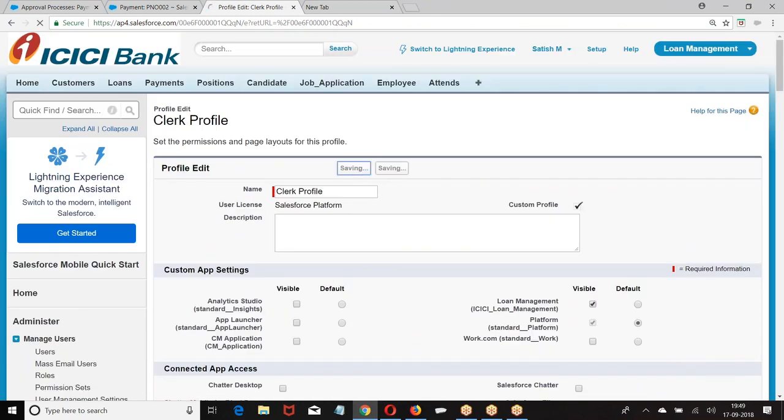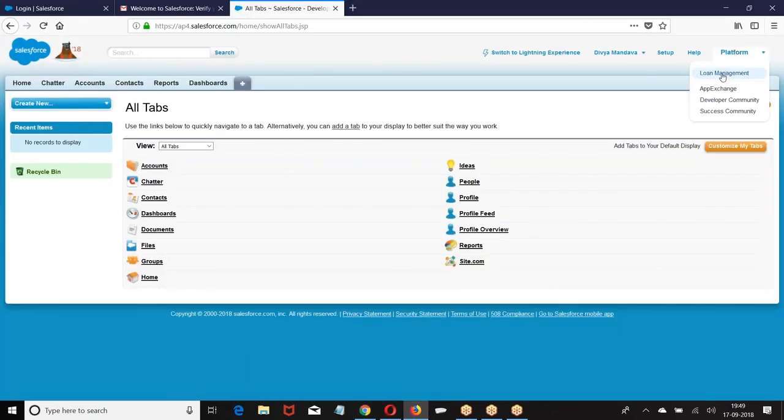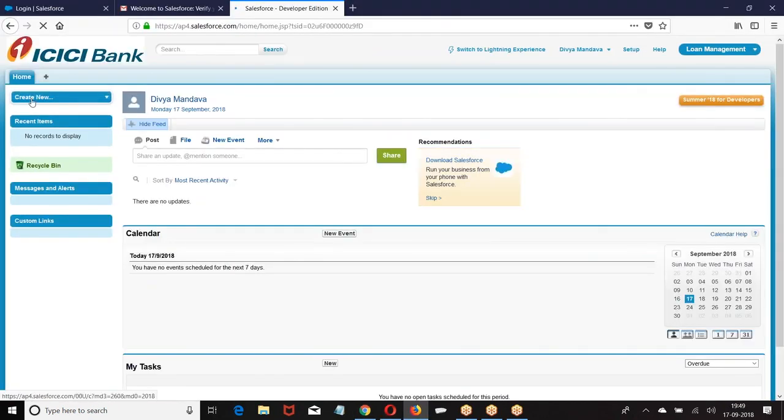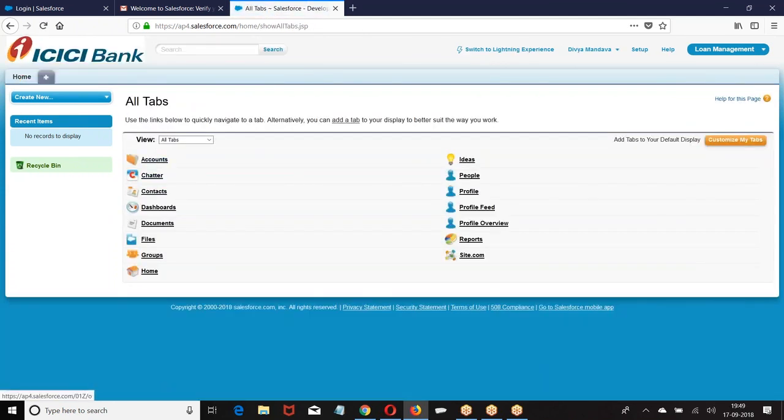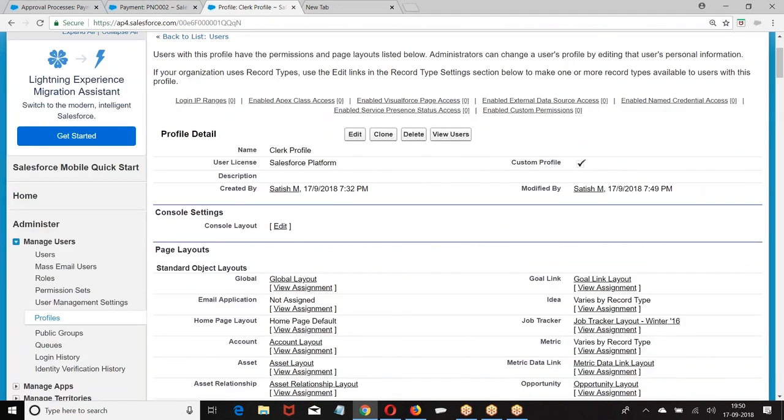Then if that is the case, why was Divya not able to see it? The loan management app. Payment object is not visible, right? What is the profile I sent to Divya? Clerk profile.